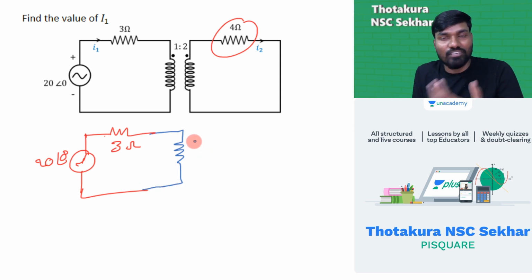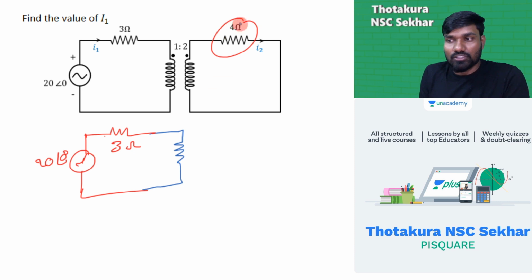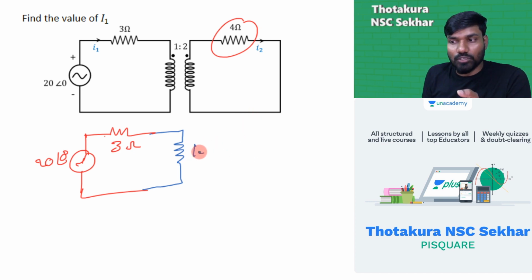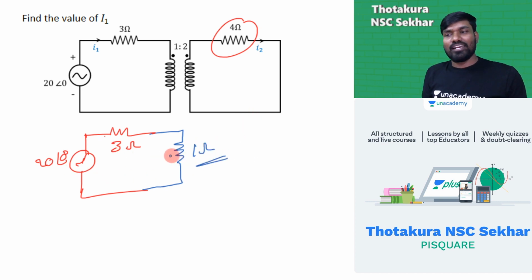The resistance effect will be different. How much is it different? I'm putting it on the primary side, then 4 into 1 by 2. This 4 is coming to the primary side, right? 1 by 2, that is n1 by n2 whole square. N1 is 1, n2 is 2. 1 by 2 whole square. Same formula that I used. So 1 by 4 into 4, that is 1 ohm. Now 20 by 4.